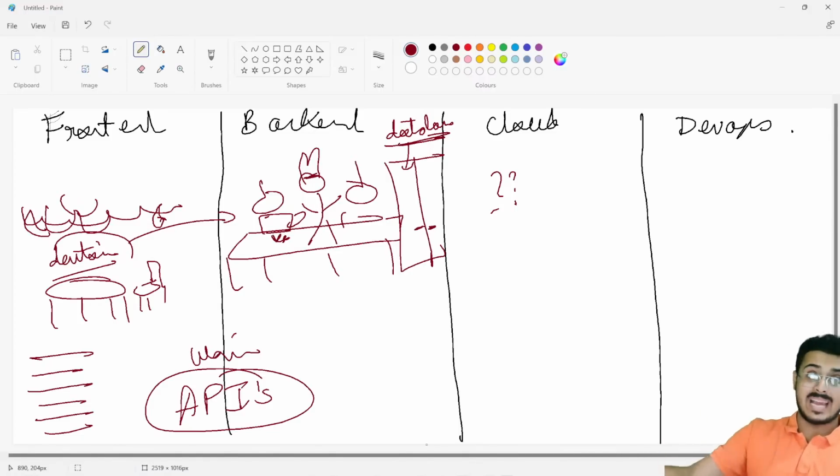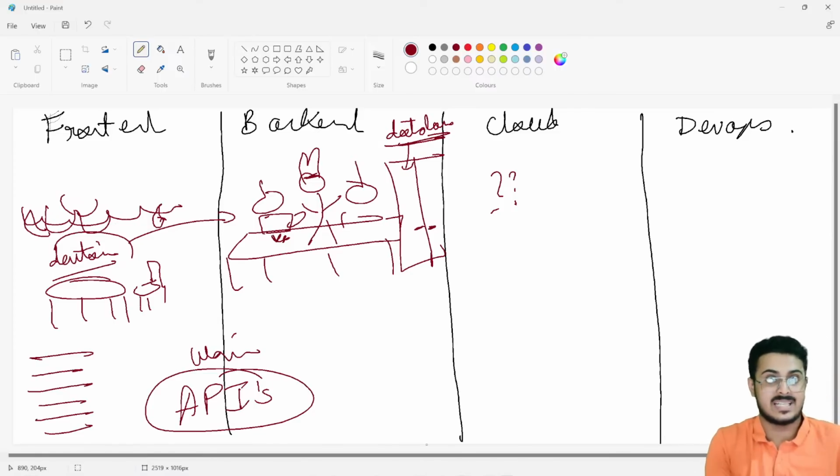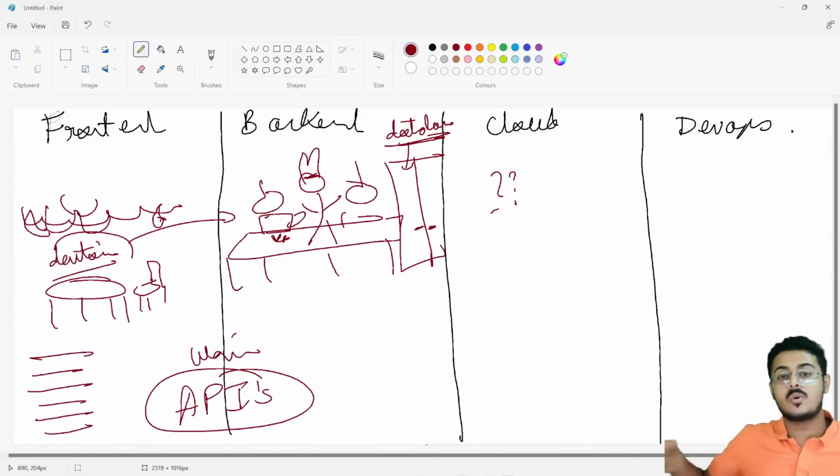But if you're buying that exact same location, it will be maybe 1.5 crores at once. Do you have that kind of cash to basically set up an entire restaurant? Nobody has that kind of cash lying around. So mostly people take it upon rent. Okay, so the same thing goes for cloud as well.